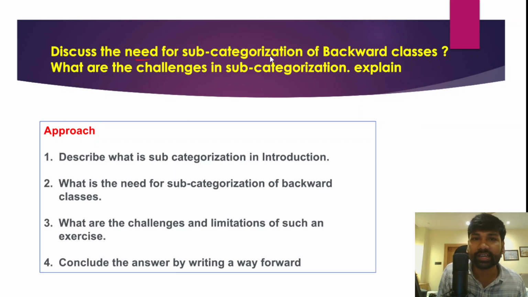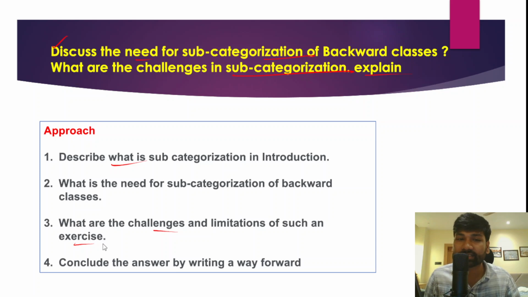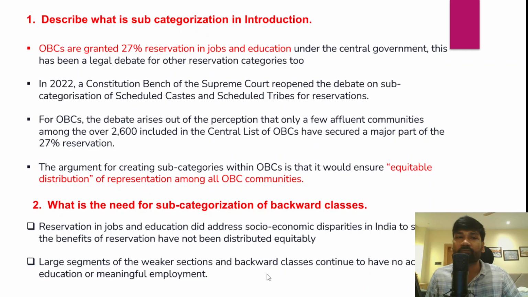The question is, discuss the need for subcategorization of backward classes and what are the challenges that lie in the subcategorization of other backward classes and Scheduled Castes. Explain. This is the question. The approach is that in the introduction you need to describe what subcategorization is. So you just briefly describe what subcategorization is, and then the first part of the question, that is the need for subcategorization of backward classes, and in the third part write some challenges and limitations in such an exercise of subcategorization, and conclude the answer by writing a way forward. So you just write a way forward.